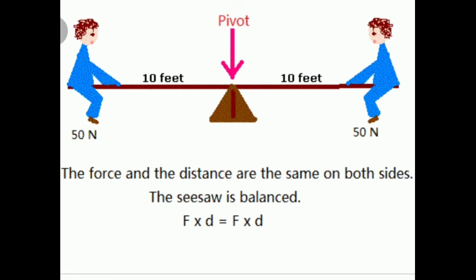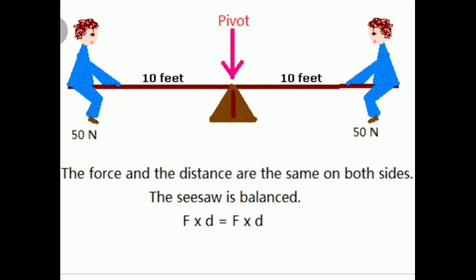Application of torque. What we learn from the picture. Most of you have played on the seesaw. Since there is a difference in the weight of the persons sitting on it, the heavier person lifts the lighter person. When the heavier person comes closer to the pivot point, the distance of the line of action of the force decreases. So the lighter person can be lifted easily.